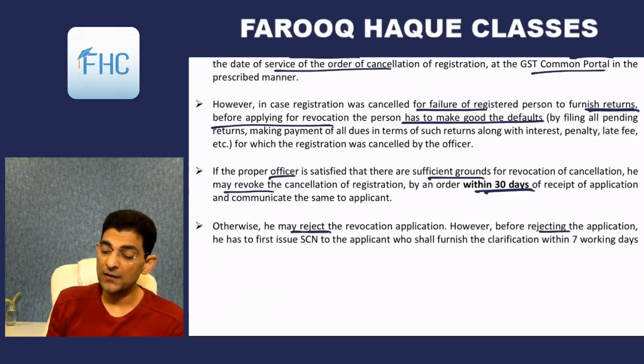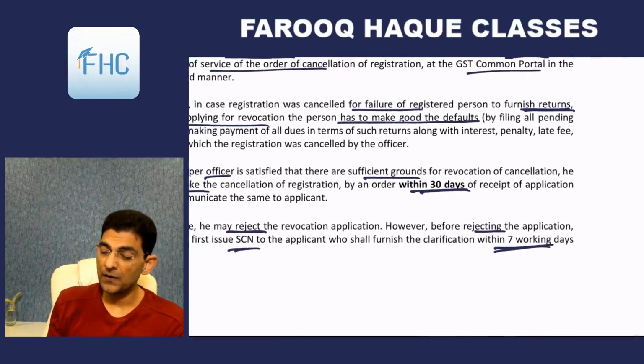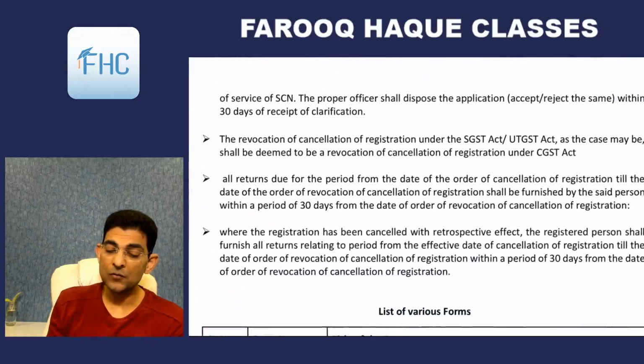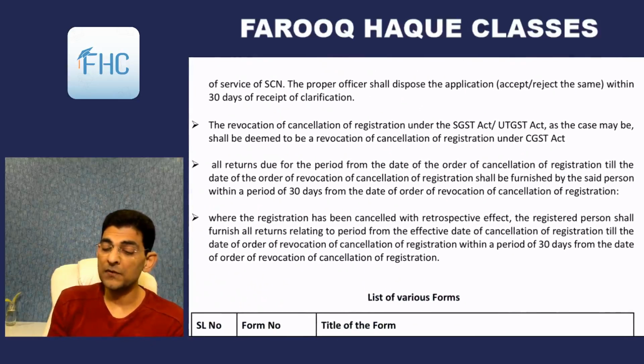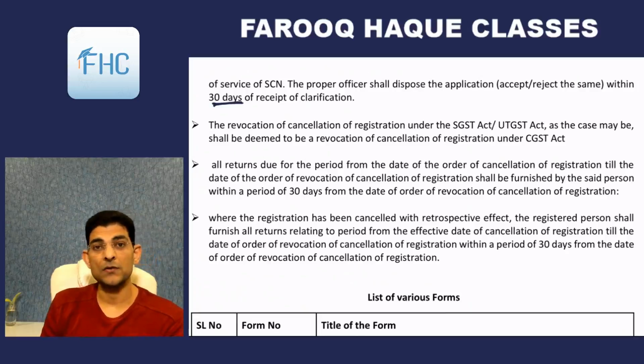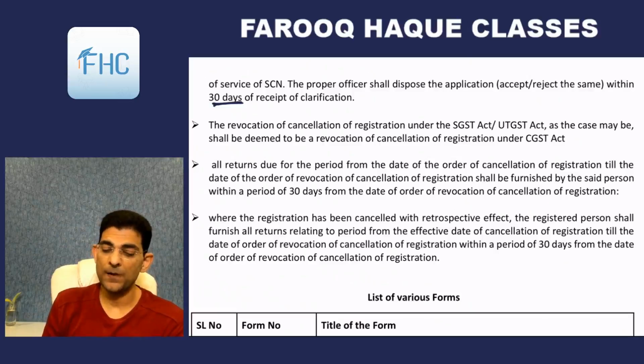However, before rejecting, a show cause notice has to be given to the applicant, and within 7 days he can furnish clarification of service of the notice. The officer shall dispose of the application within 30 days of receipt of clarification. So first we'll give a show cause notice. Again, principles of natural justice. Due regard must be given to the opportunity of being heard.